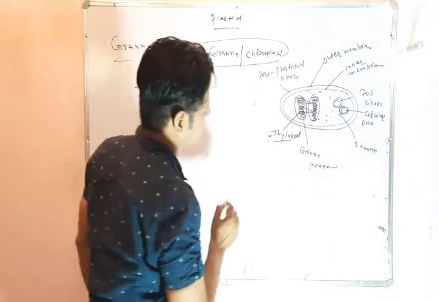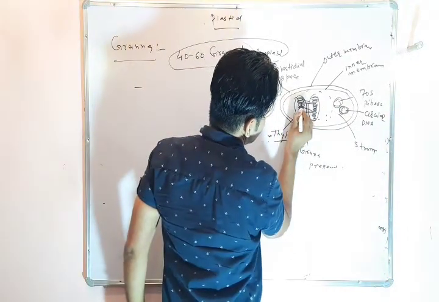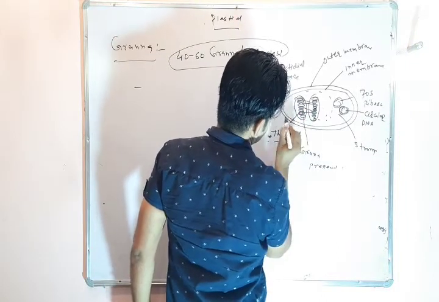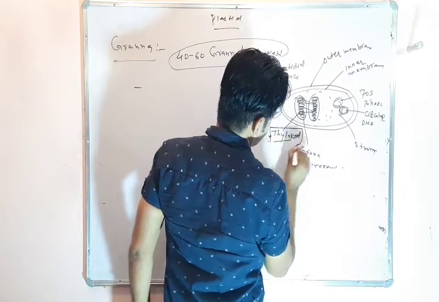In grana, a membranous structure is present that is known as thylakoids.